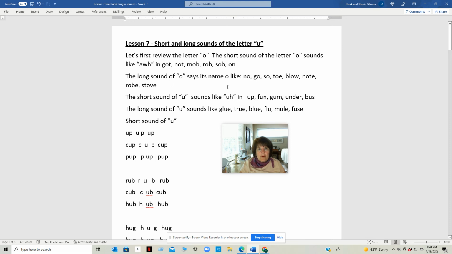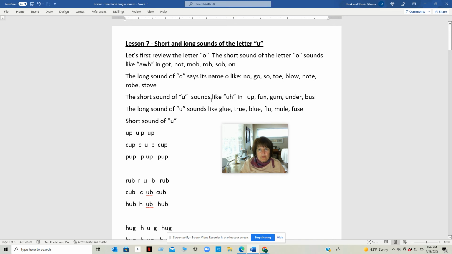The long sound of O says its name, O, like no, go, so, toe, blow, note, robe, stove. Common spelling patterns of long O are consonant O, like N-O, G-O go, S-O so, or consonant O-E, toe, or consonant OW, blow, or consonant vowel consonant silent E, note, robe, stove.